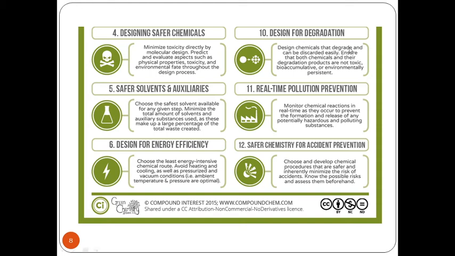Next is design for degradation. Design chemicals that degrade and can be discarded easily. Ensure that both chemicals and their degradation products are not toxic, bioaccumulative, or environmentally persistent. Now we can see this in terms of how a starting material that has been utilized completely changes into the final product. Now this is again a question of whether the chemicals are biodegraded or not, be it the waste product, the byproduct, or the final product that we have got, whether they can be completely biodegraded, that has to be seen.